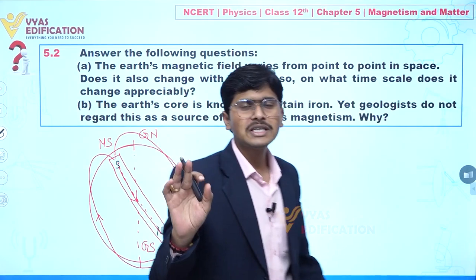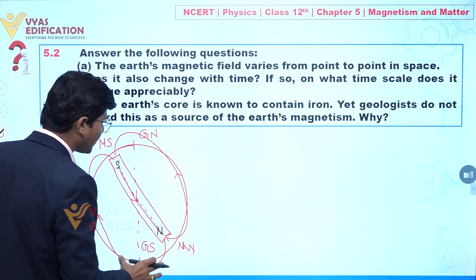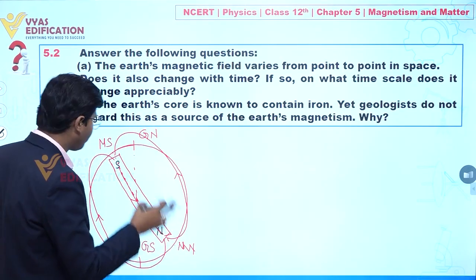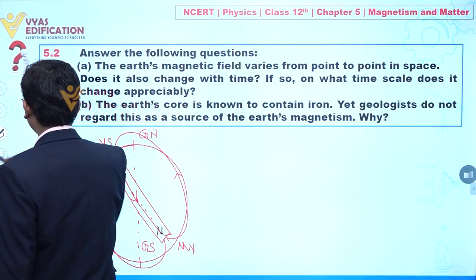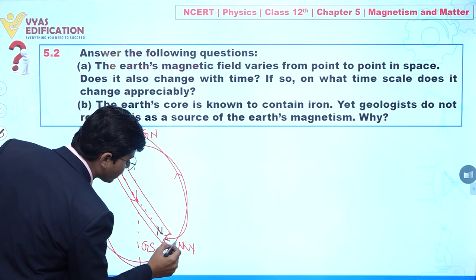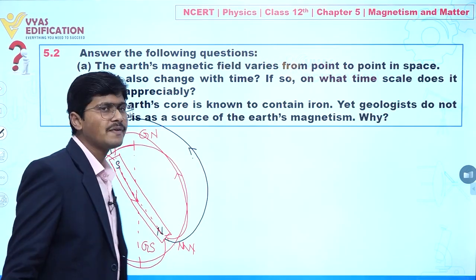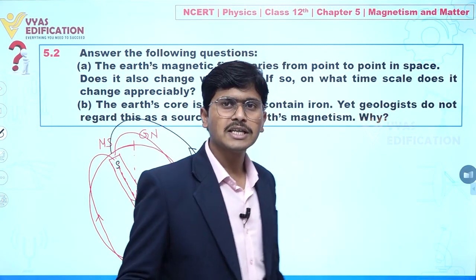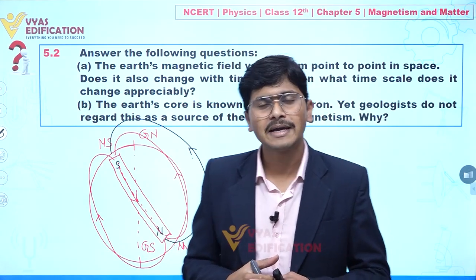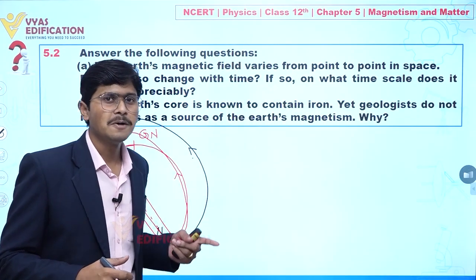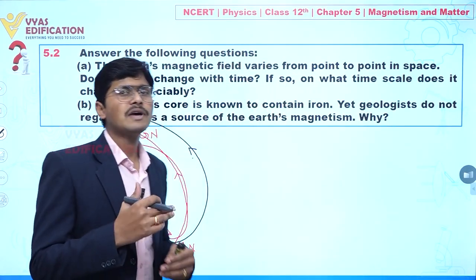Now if we talk about the relative strength of magnetic field, definitely we will find the relative strength at this position will be more. But if I am talking about these points, let's suppose I am saying like this, clear. If I am talking about magnetic field at this point, definitely the strength of magnetic field will be less compared to this one, clear. So definitely we can say the value of magnetic field varies from space to space, but does this value also vary with time? Yes, actually the magnetic field value also varies with time.